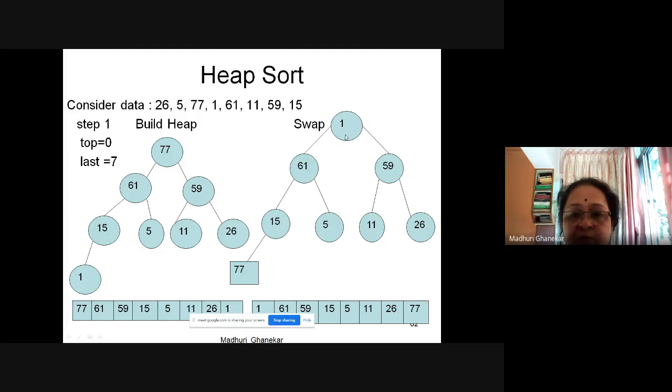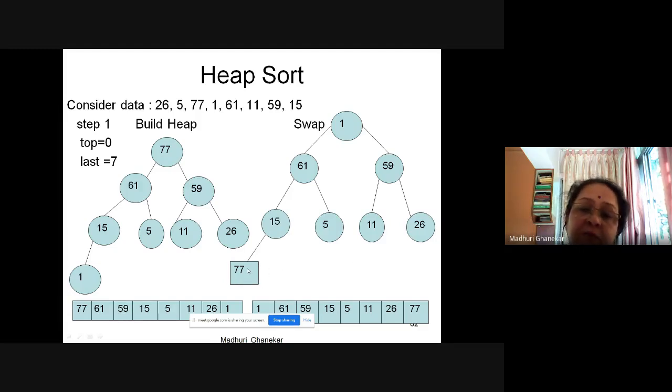So here you will observe 1 and 77 are swapped, and 77 is appearing at the last place. Here the positions are 0, 1, 2, 3, 4, 5, 6. If you number the array, you will find 0, 1, 2, 3, 4, 5, 6, 7. So 7 is the last place, and what I got here is 1 has come to the 0th place and 77 at the last place.